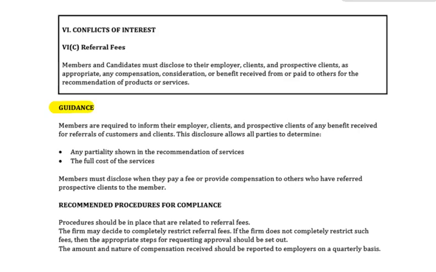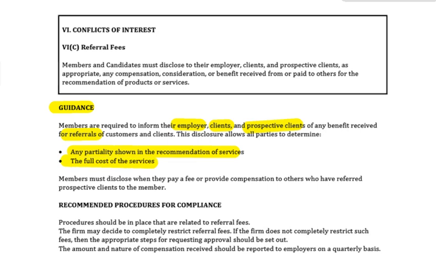Let's have a look at some guidance over here. Members are required to inform their employer, clients, and prospective clients of any benefit received for referrals of clients and customers. Why do we need such a strong level of disclosure to everybody? To who? Employer, clients, prospective clients. Why? Because then they'll be able to determine any partiality shown for the recommendation of services, and they can also then see the full cost of the services.